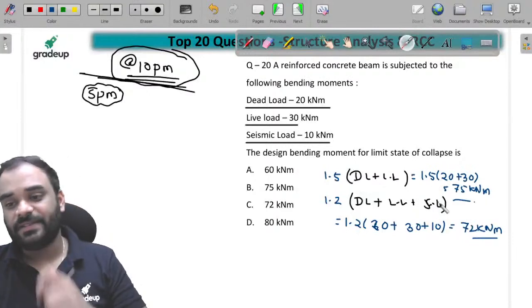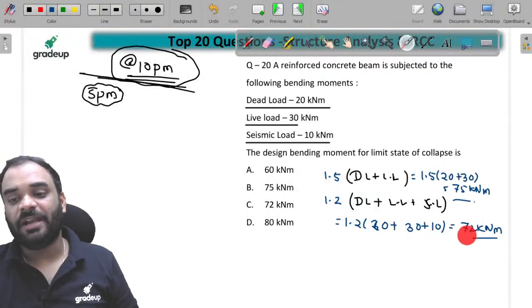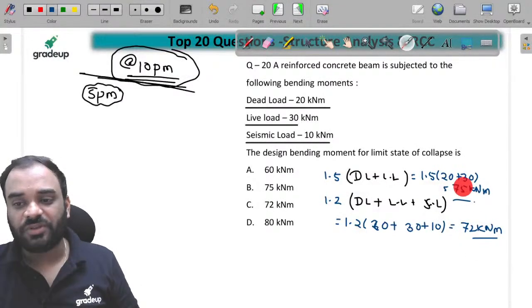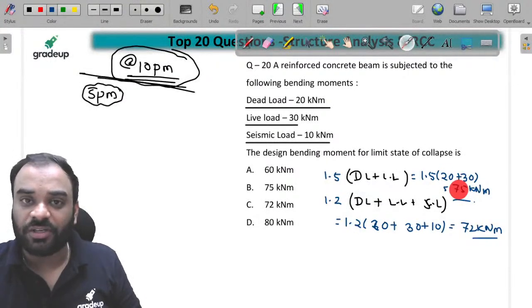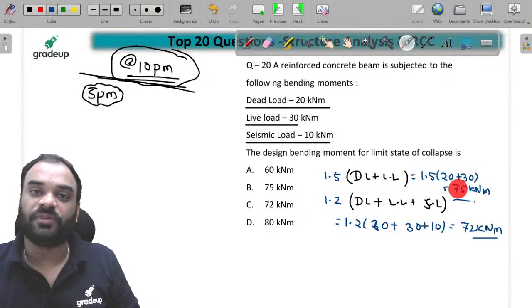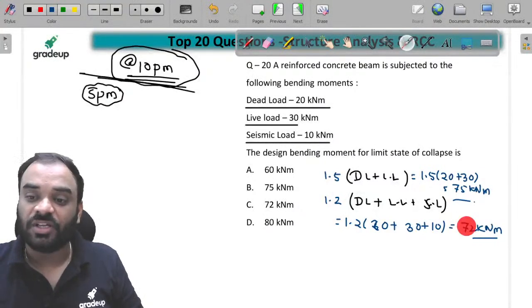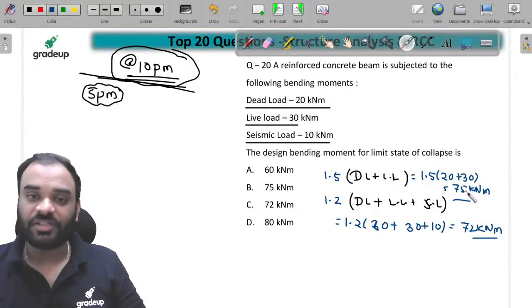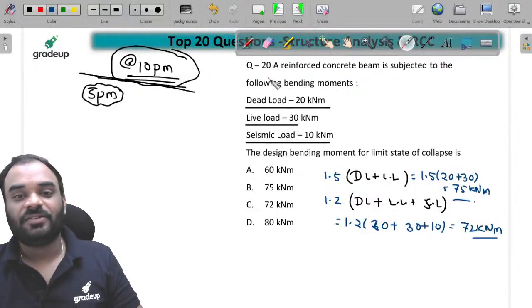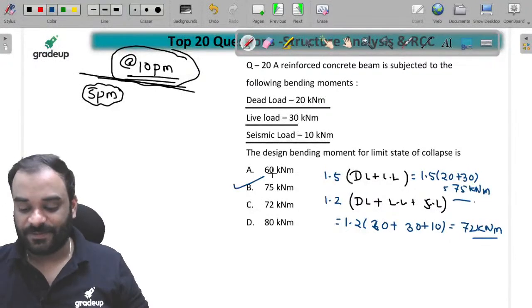So that's why, guys, we can see here this particular bending moment is 72 and this value is 75. So this one is very critical. If we design our structure for this one, then it is safer, and this one is also safer. But if we design this particular structure for 72 kilonewton meter, then it may collapse at this particular loading condition. और यही clue था जी, right? So B is the correct answer.